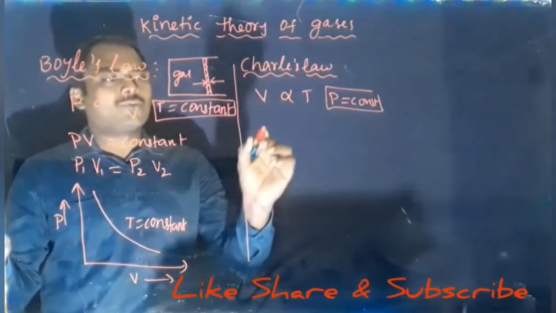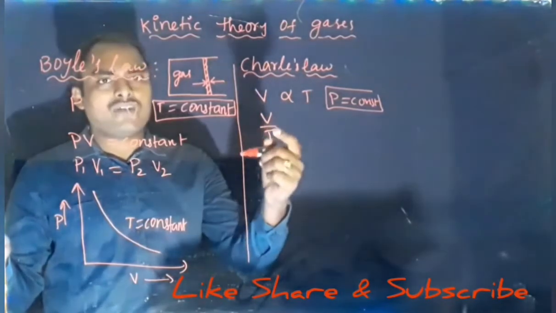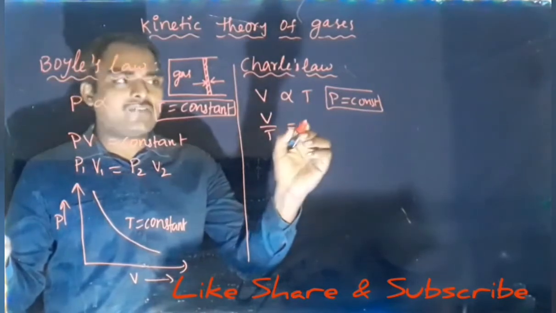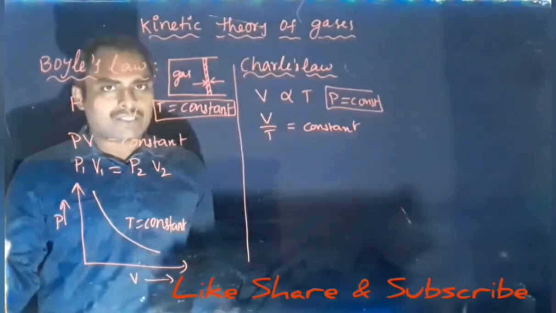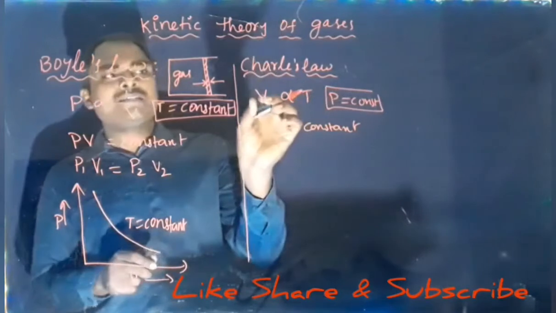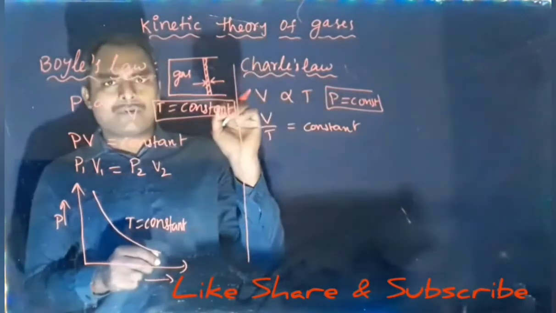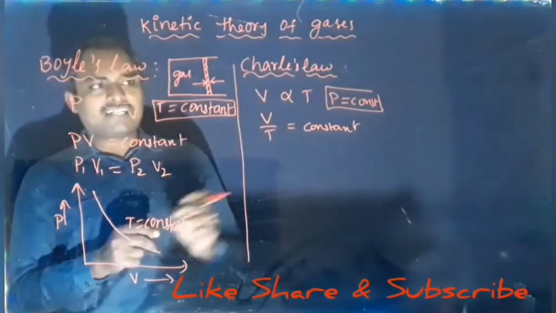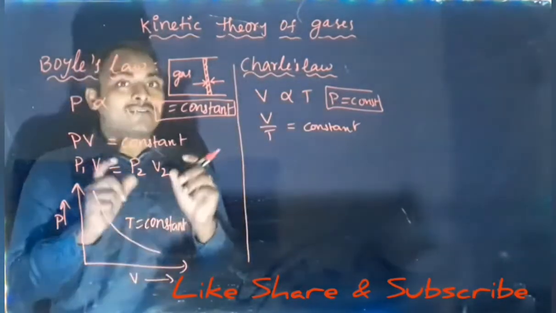So V is directly proportional to T. From this we can write V by T. If T comes to left side, V by T equal to, when we write proportionality relation as equal, then we can write as a constant. So V by T is a constant. Volume can change, temperature can change. If temperature increases, volume increases. If temperature is doubled, volume will be doubled. If temperature is tripled, volume will be tripled. That is the meaning of this relation. This equation is valid when pressure of the gas is constant.